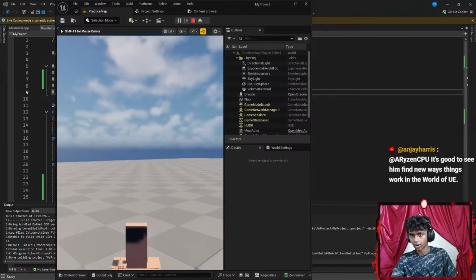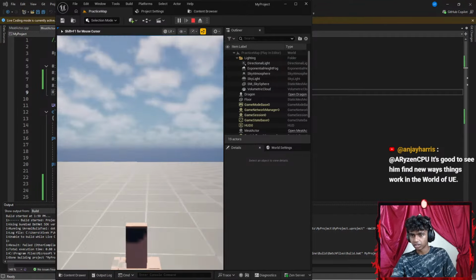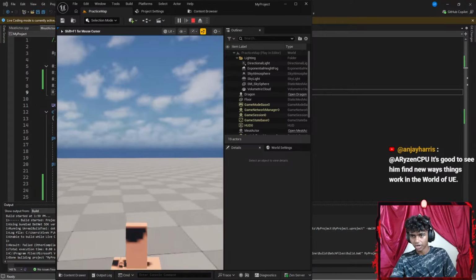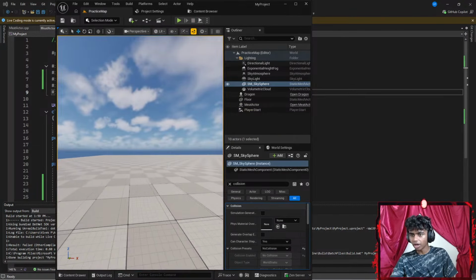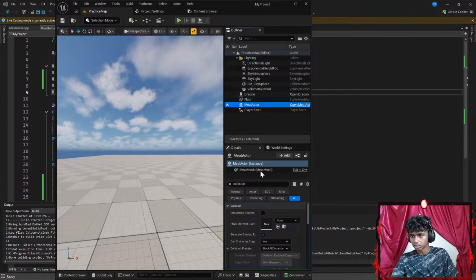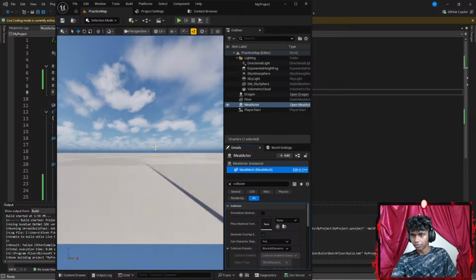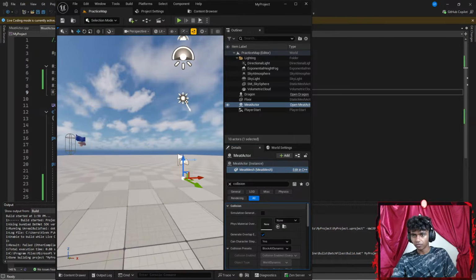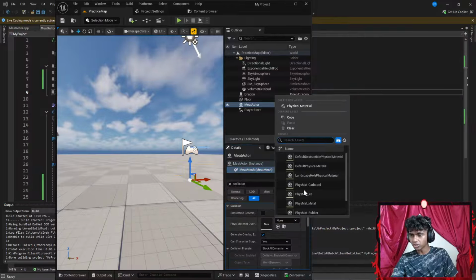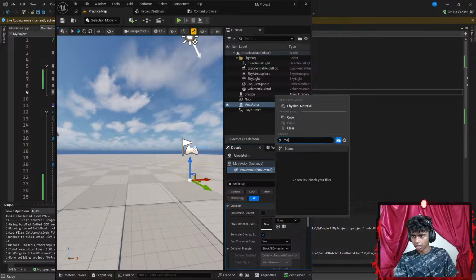Okay, guys, I don't see my meat anywhere. How do I go faster? Where's my meat? Maybe I want to go ahead and increase the size of my meat real quick. I'm going to go to my meat actor. So let's double click up here. Is it big enough? Oh, I did not add a mesh to it. Let's go ahead and add a mesh real quick. So I'm going to go with something like meat.